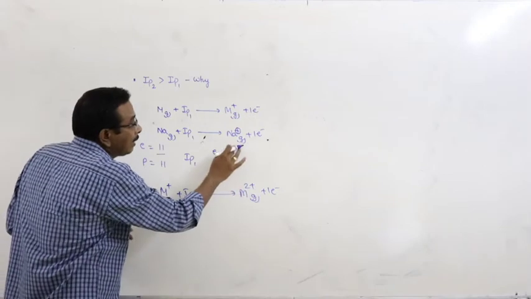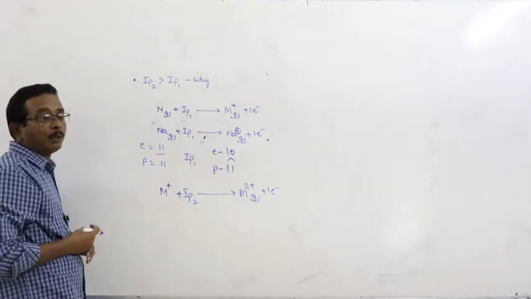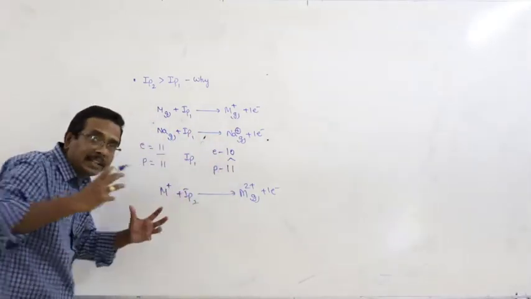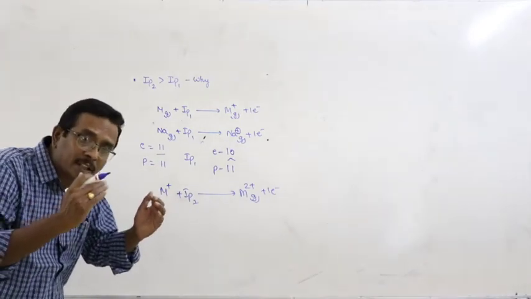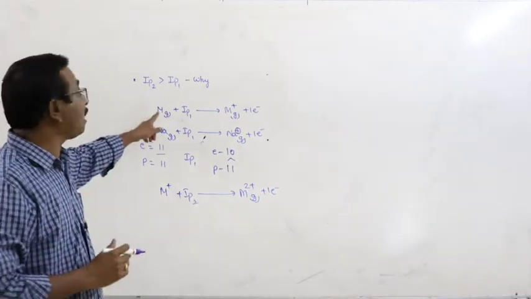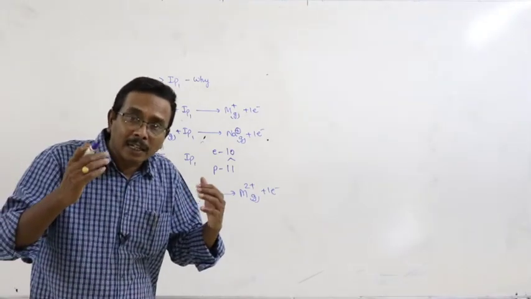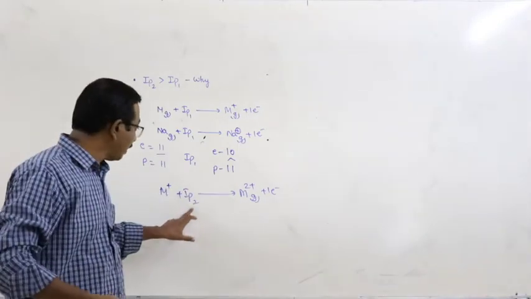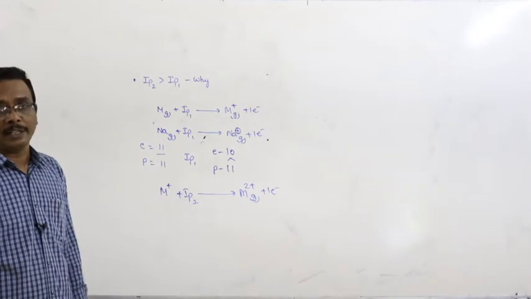In this cation, the number of electrons is less than the number of protons, so nuclear charge is greater than electron charge. The nucleus tightly attracts the electrons towards itself, which decreases the ionic radius. As a result, the size of the cation is smaller than its parent atom, the electrons are strongly held by the nucleus, and more energy is required to remove one more electron.